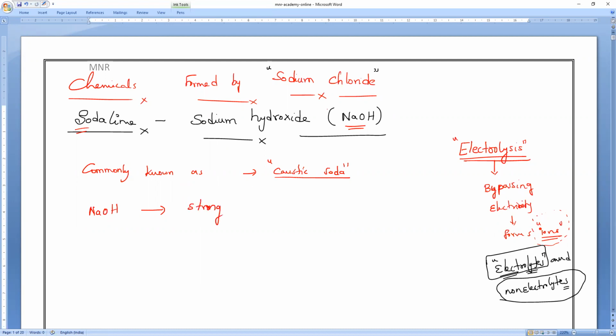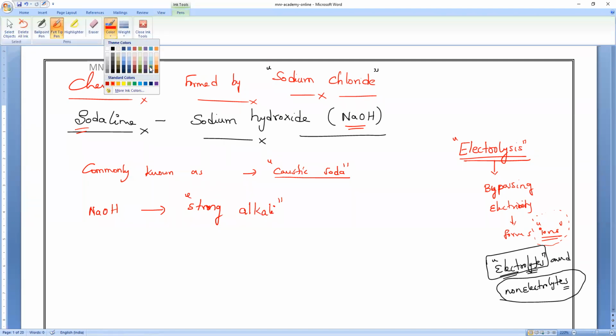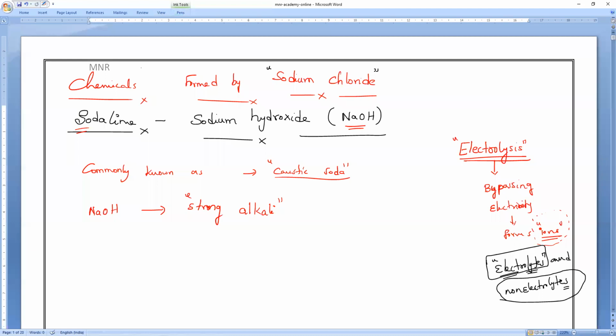So what is our first target? Decide whether it is acid or base. Second target, stronger or weaker. So it is a strong base and water soluble. That is why a water soluble base we used to call alkali. So sodium hydroxide is the example of a strong alkali, which is commonly known as caustic soda.